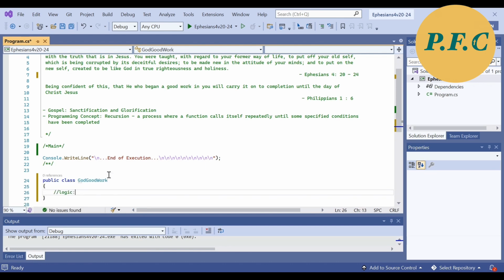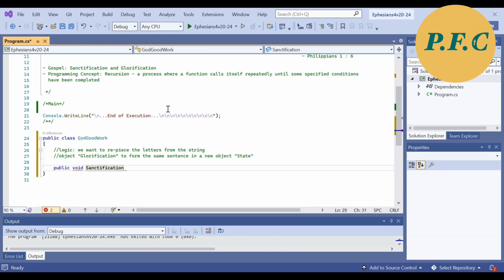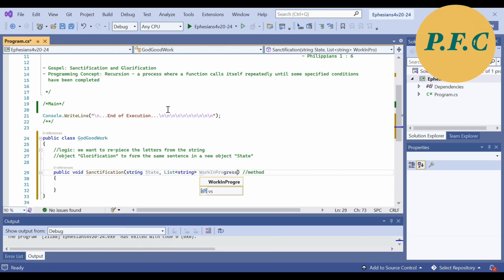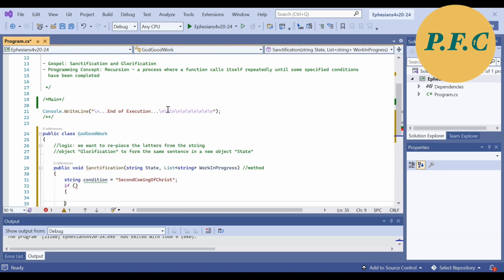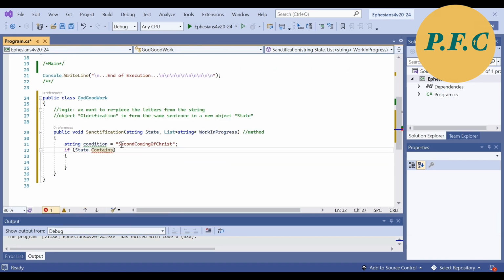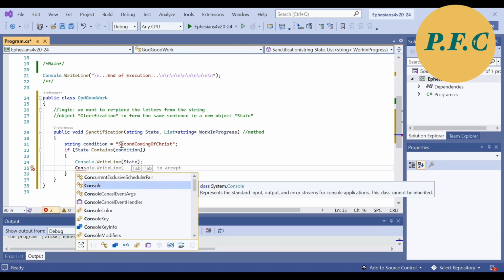I will first create a class, and in that class, I will create an action. So the logic to the action is this: I will have letters that I want to piece to form a statement. Start point, list of letters. End point, a piece together statement. In the course of the action, I will check if the statement has been formed. If it is, the process is considered completed and the action will exit itself after printing a confirmation line.